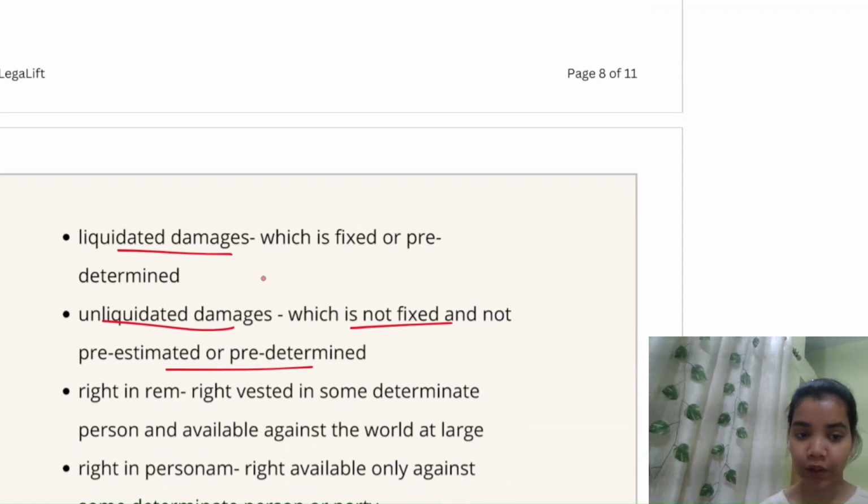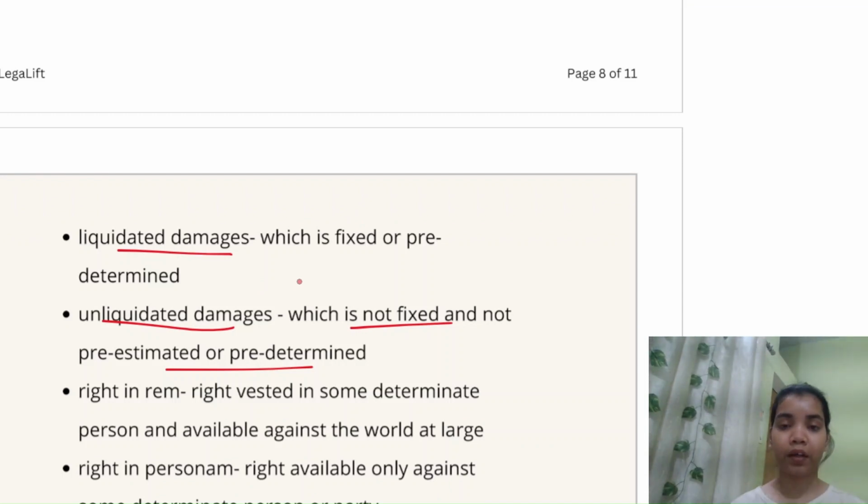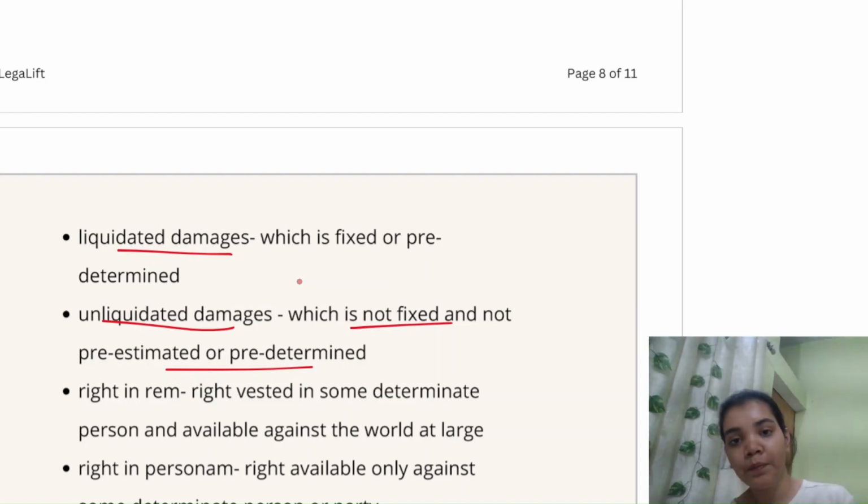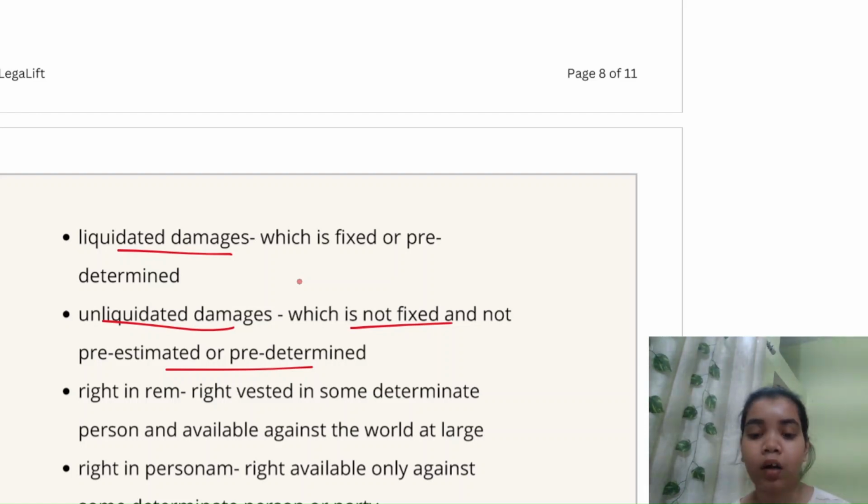And liquidated and unliquidated damages. So liquidated damages are those which are fixed or predetermined. If there are contracts between companies or between people, then when those contracts are done, there is a clause written in them that if a certain amount of damage occurs, this will be the compensation I want to receive from you. Suppose I have done a contract with you, I am A, you are B, and I have to supply you with cotton.